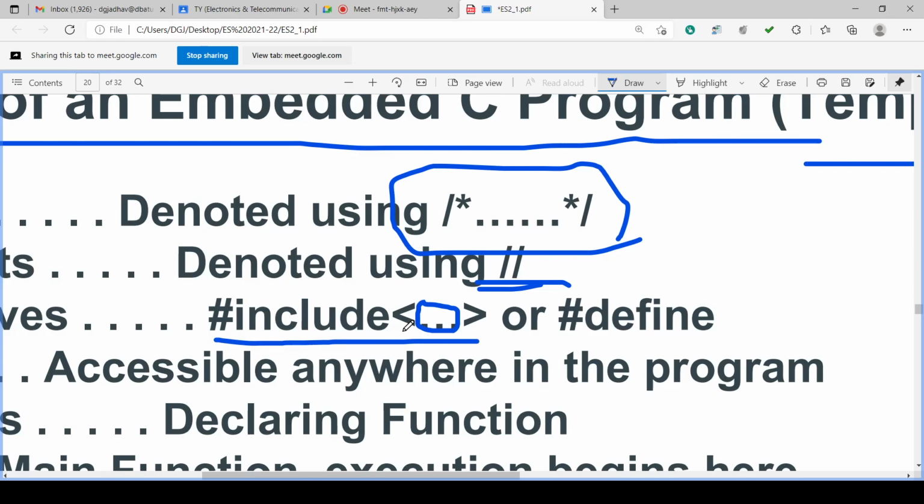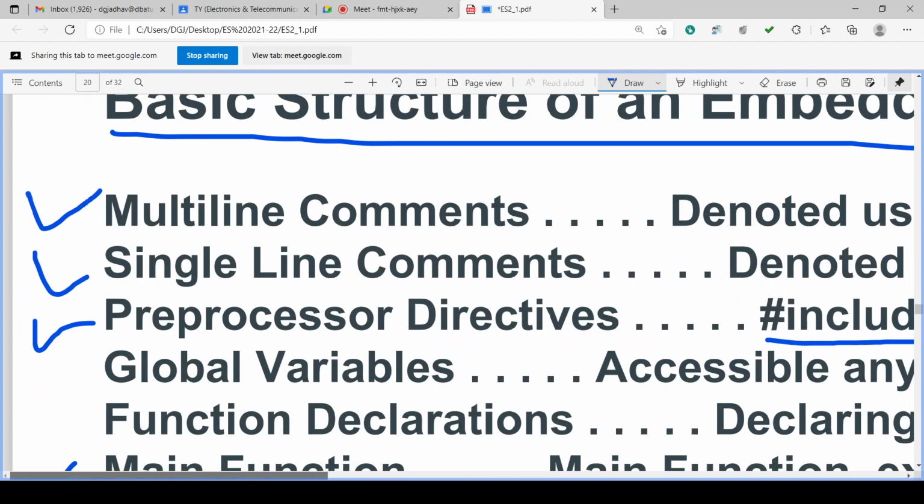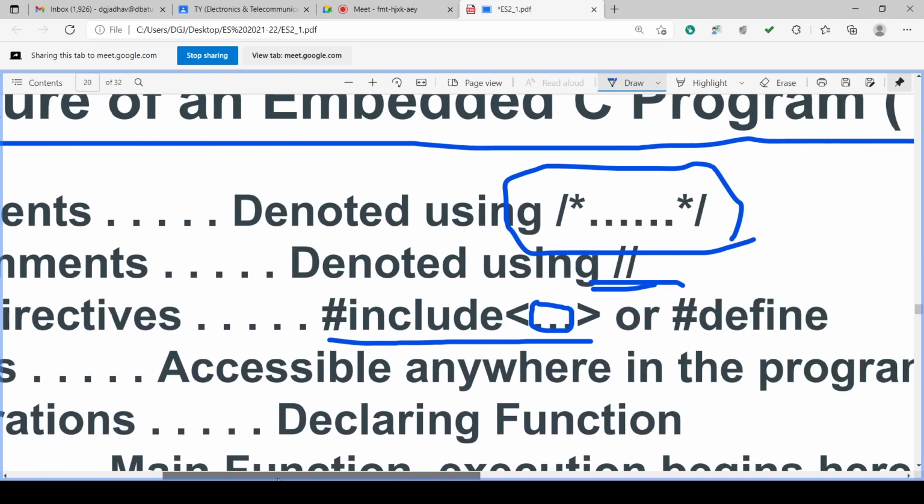If you want to use mathematical operations, then we have to include math.h, the math header file. Then we can use those mathematical operations. So that is called a preprocessor directive, and that preprocessor directive we can include.